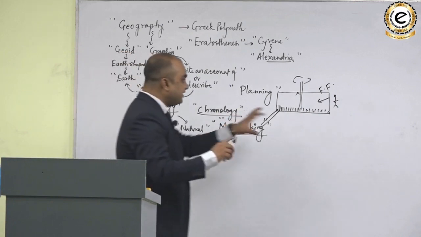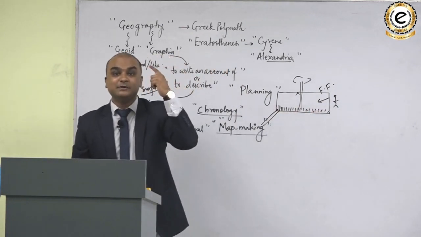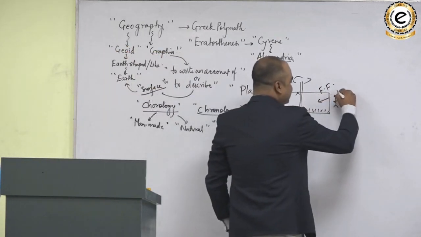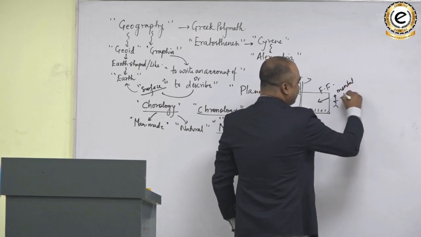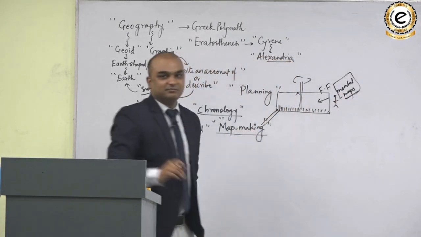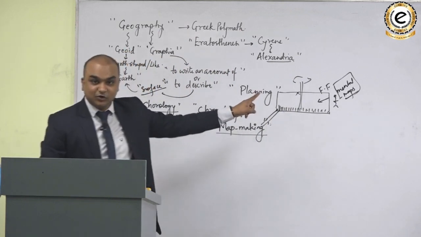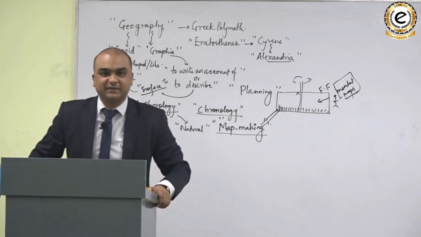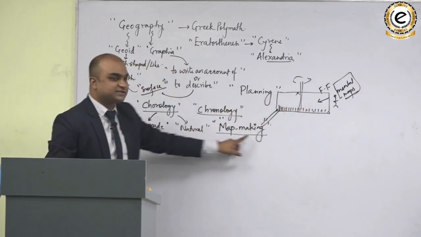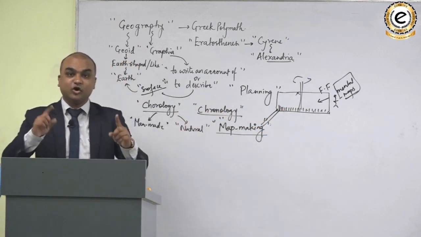Because people look at a particular area on the basis of their own perception. That's why the use of mental maps, or how you map a certain area before you develop that area by using planning, also becomes an important aspect of geography. And that you can do only when you have maps with you. And maps can be created only by observation.